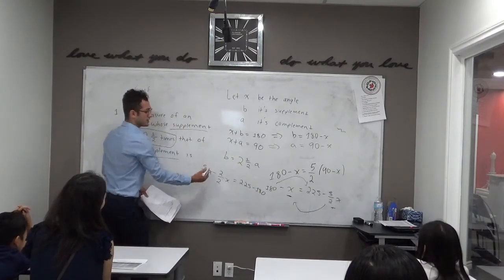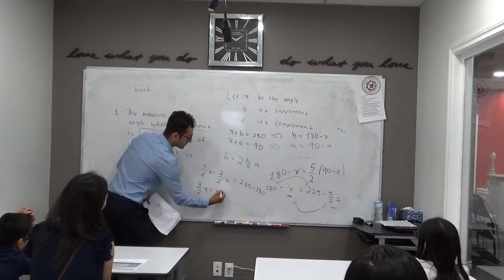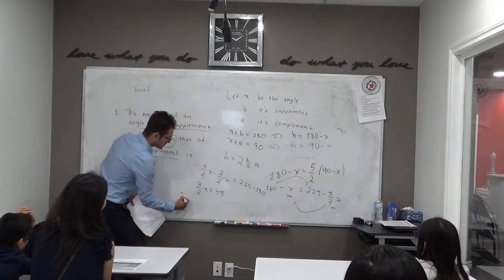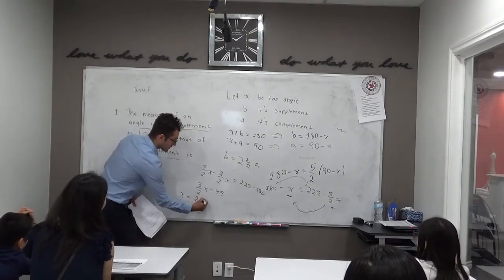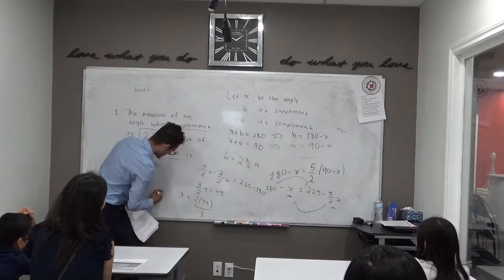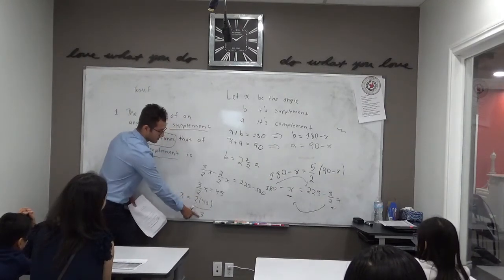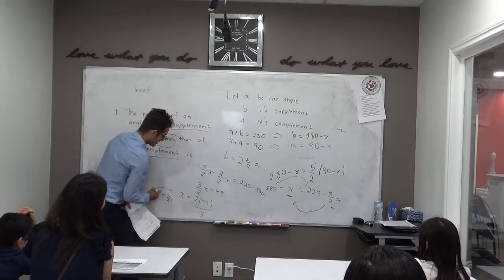So we're very close to the end here. That will give us 3 over 2x equal to 45. And finally, we have to get rid of this number here by multiplying both sides by 2 and dividing by 3. So our final answer looks like it's going to be 45 divided by 3 is 15, 15 times 2 is 30. Right? There you go.